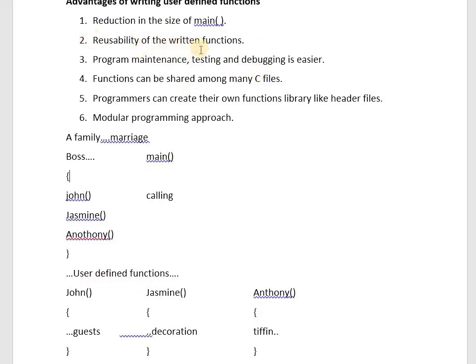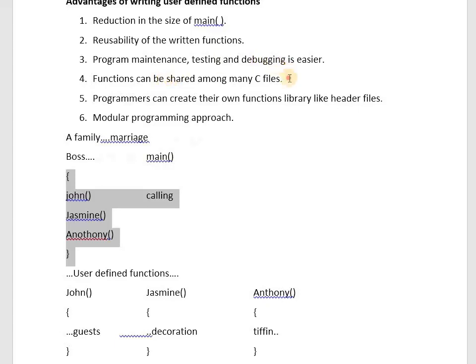And reusability of the written function. You can call them as and when needed. John, you can call it many times. Jasmine, you can call it many times. Anthony, you can call it many times. It means write once and call many times. Reduction in the size of the main function: the boss's work is reduced.